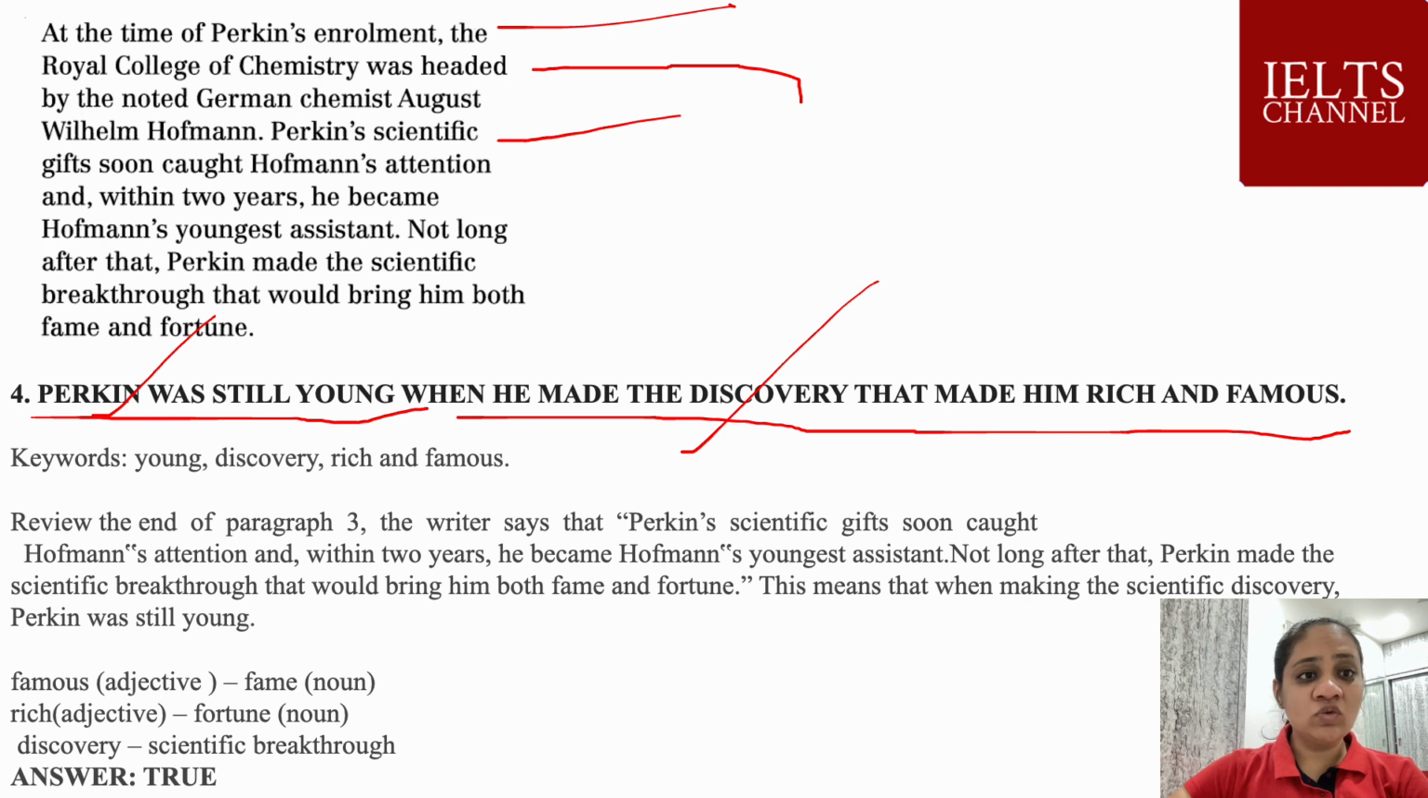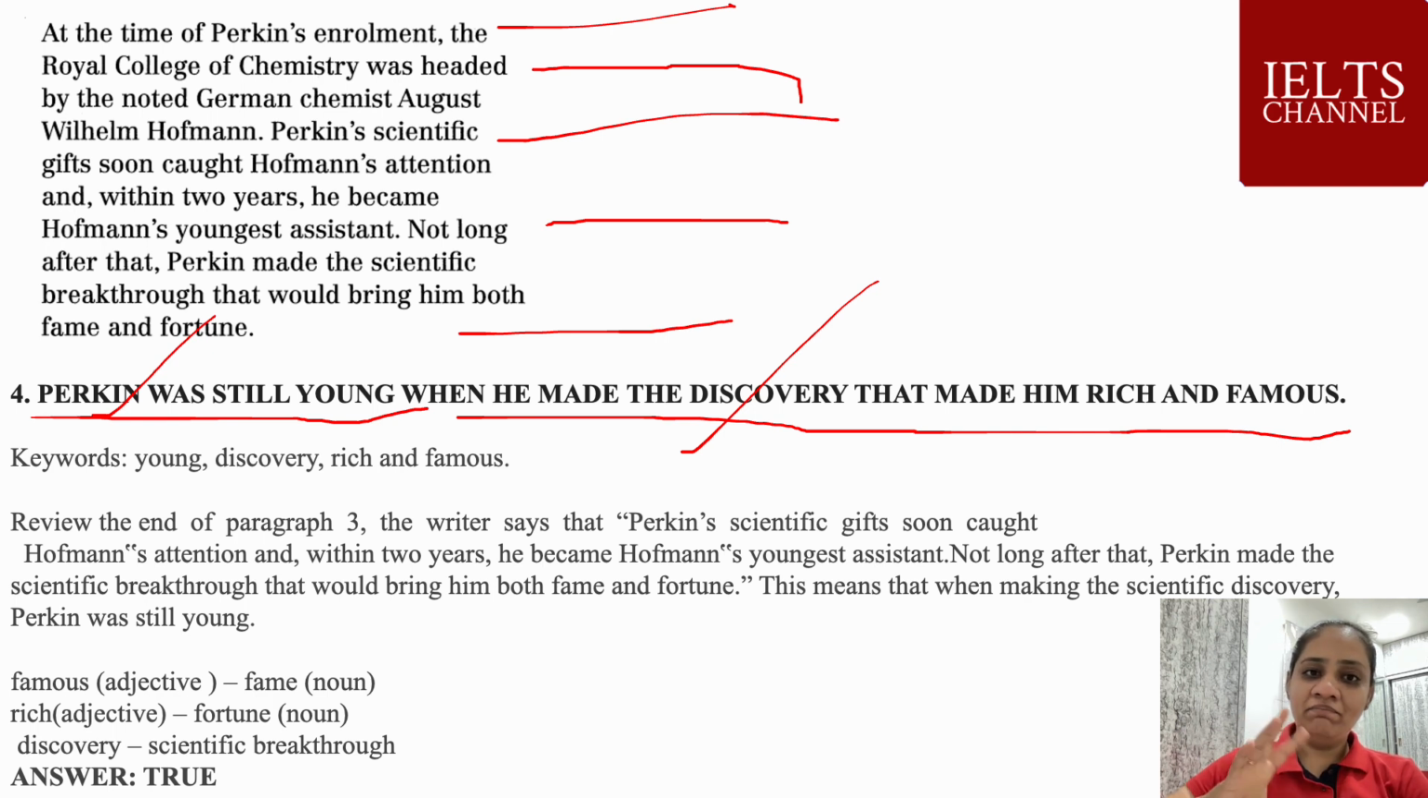Perkin's scientific gifts soon caught his attention. Within 2 years, he became his youngest assistant. Not long after that, Perkin made the scientific breakthrough that would bring him both fame and fortune. So yes, it made him rich and famous. Fame and fortune are similar words, and discovery and scientific breakthrough are also similar things. So all the keywords match the given paragraph information, and that's why our answer is true.